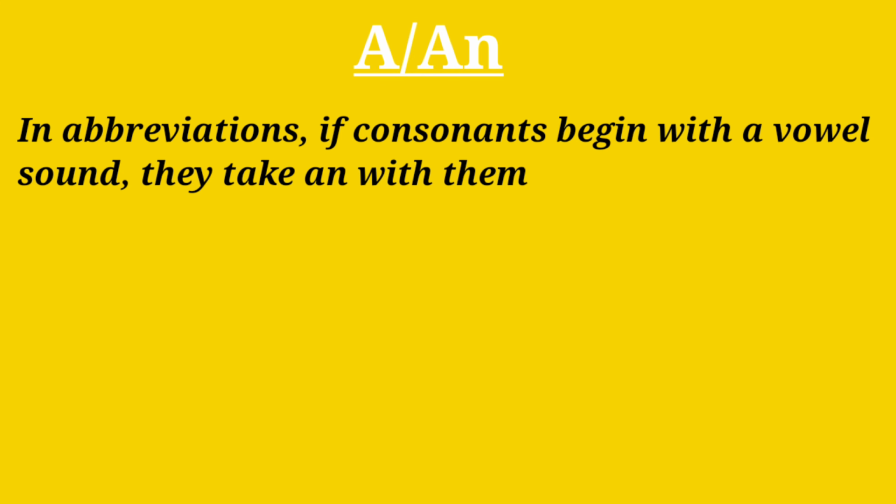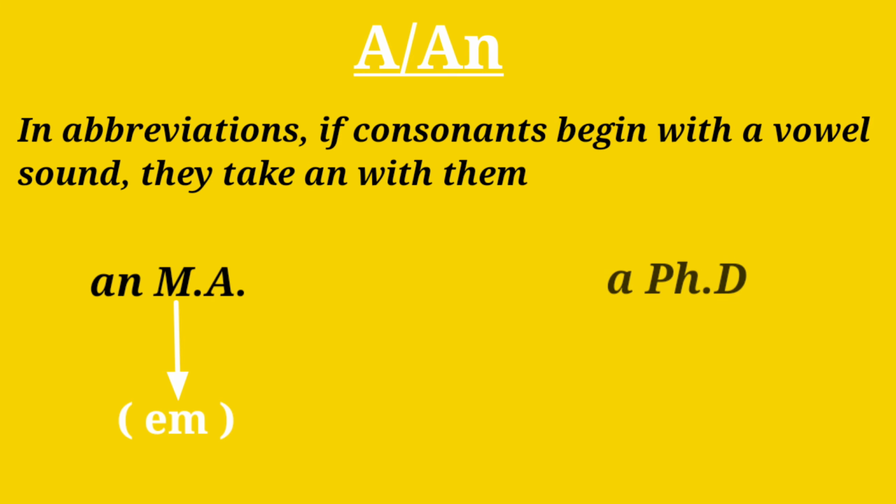In abbreviations, if consonants begin with a vowel sound, they take an with them. For example, an MA. Here, the consonant M is pronounced as EMM, so it begins with a vowel sound and we use an. Another example, a PhD. Here, the consonant P is pronounced as PEE, so it begins with a consonant sound, so we use a before it.